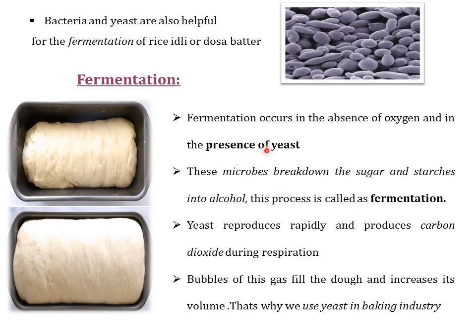These microorganisms called yeast break down the sugar and starches into alcohol, and this process is called fermentation. Fermentation is the process of breaking down sugar and starches into alcohol. So in this process, the yeast reproduces very fast and produces carbon dioxide during respiration. Because of this gas, bubbles form and fill the dough and it increases the volume. That's why we use yeast in baking industries or for baking bread.